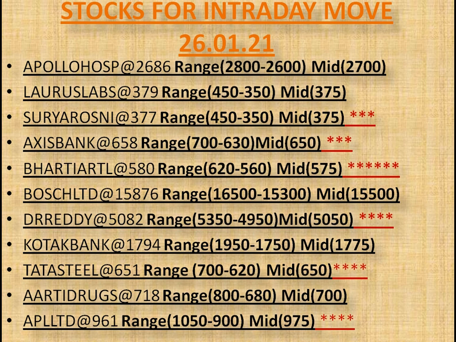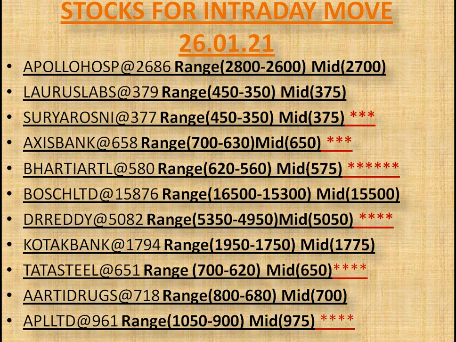Apollo Hospital, that LTP is 2,686. Its upper range is 2,800 and lower range is 2,600. So if it sustains above its midpoint, that 2,700 with increased volume, then most likely it will move for its upper range or upper resistance, that 2,800.